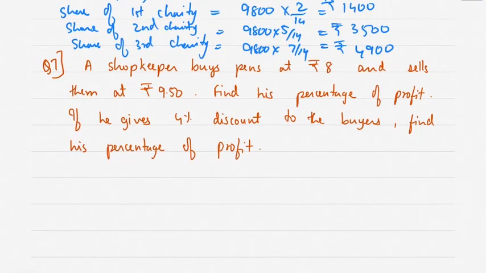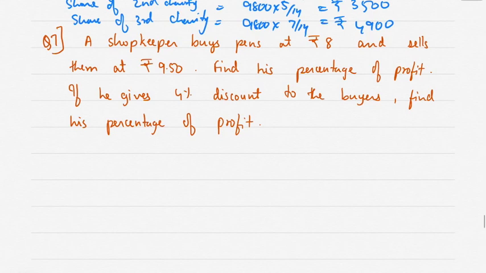Okay, let's see the next problem. A shopkeeper buys pen at rupees 8 and sells them at rupees 9.50. Find his percentage of profit. If he gives 4% discount to the buyers, find his percentage of profit again. Okay, fine. A shopkeeper buys at 8 rupees, right?